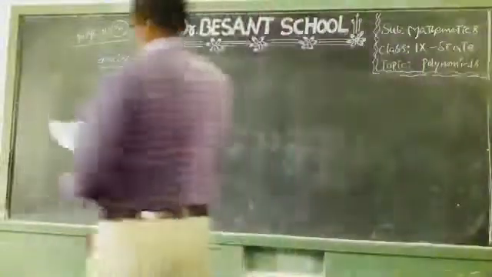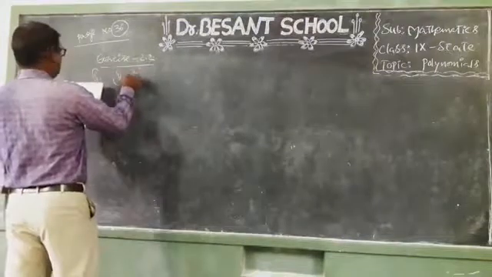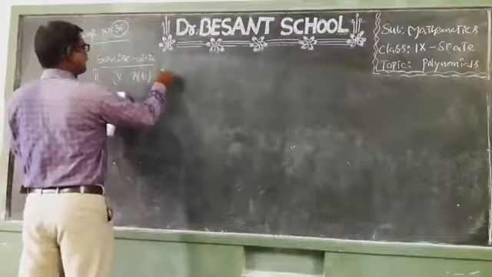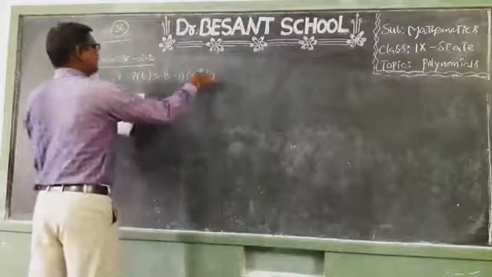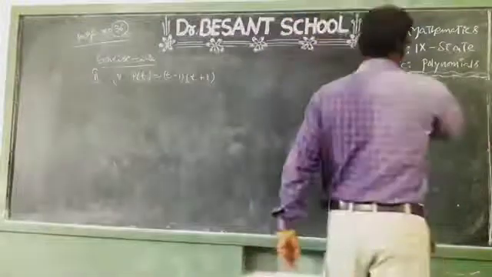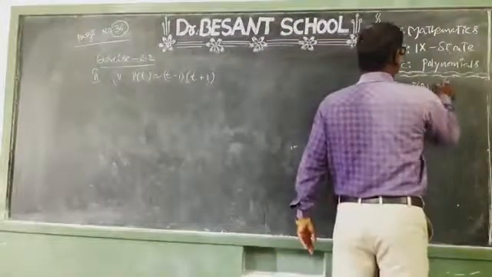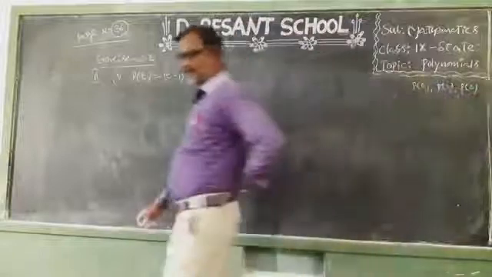Children, you see, next I will explain the fourth one from the second Roman. Fourth one, P of t is equal to t minus 1 into t plus 1. Find P of 0, P of 1 and P of 2. Same problem.